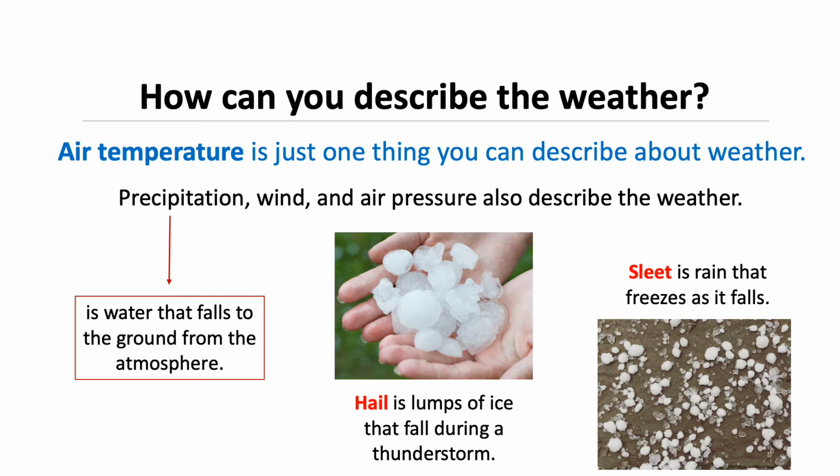What do you mean by precipitation? Precipitation is water that falls to the ground from the atmosphere. You have probably seen rain and snow. There are other kinds of precipitation, such as sleet. Sleet is rain that freezes as it falls. Hail is lumps of ice that fall during a thunderstorm.